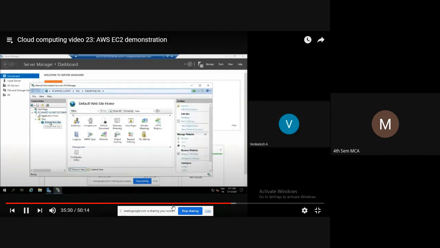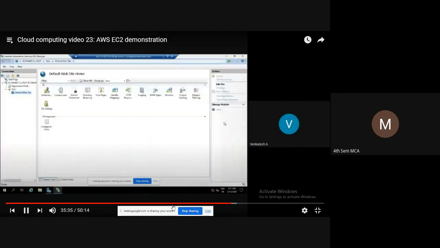Make it full screen. On the right side, you can see manage website, browse. We'll see actually. See here, you need not worry about starting and stopping the web server. Automatically, it will take care. Now we'll see what is there in that default website. From here only you can open browse website. Click on browse website. It will open in Internet Explorer.